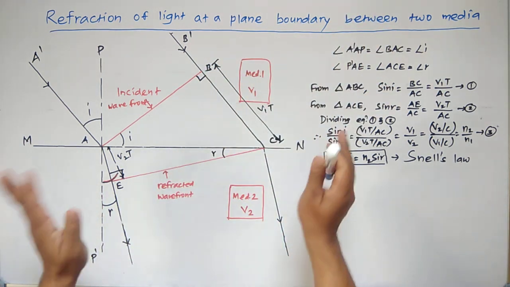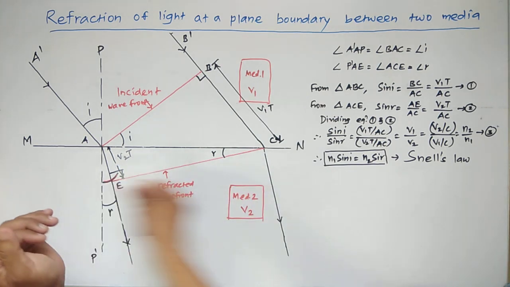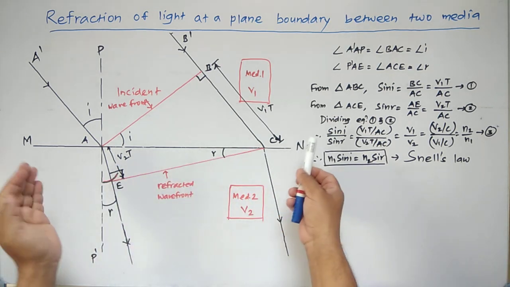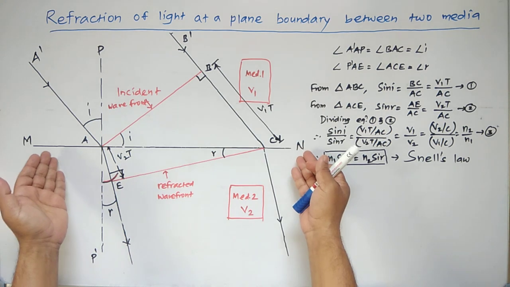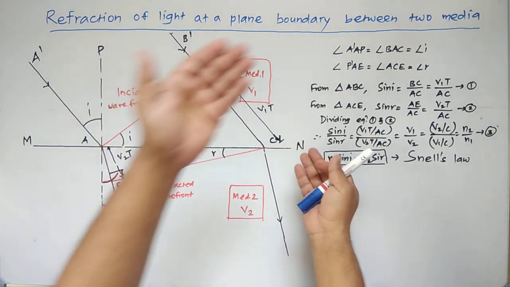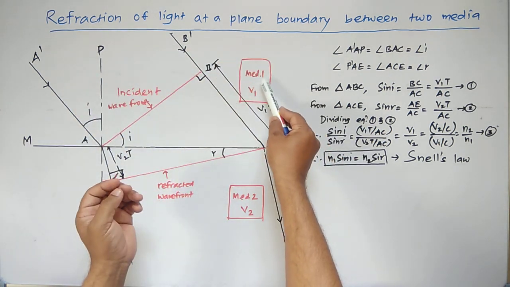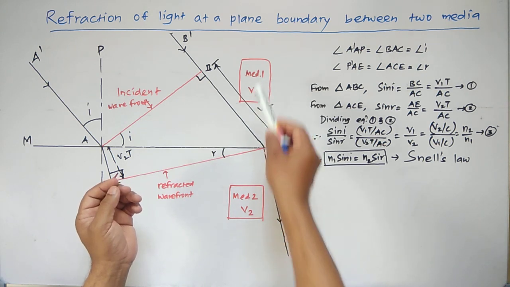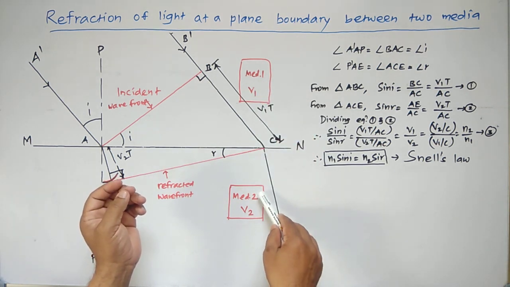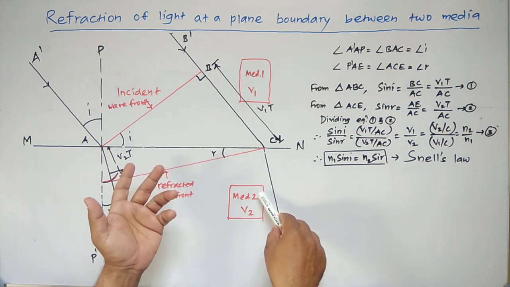two media. Now here, first of all, we shall consider MN. It is a plane boundary which separates one medium from the other medium. Here we shall consider medium number 1 as the rarer medium, and the other medium, medium number 2, is also called the denser medium.